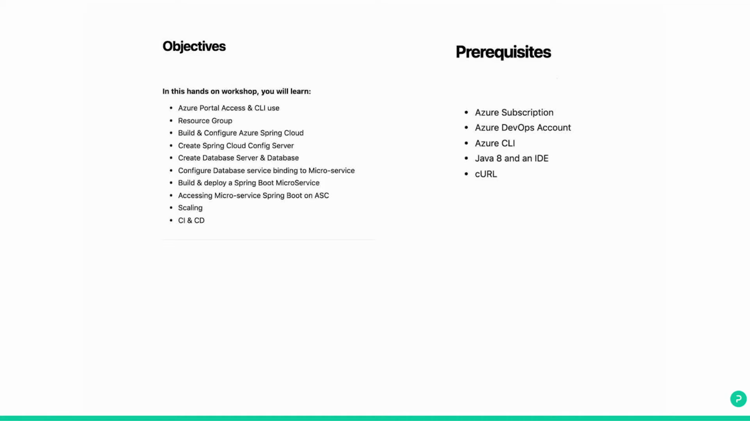You need to install the Azure CLI. In a later section, I will show you where you can install the CLI from. You need to have Java 8 minimum and an IDE, either Eclipse, IntelliJ, or any other. And your system should have the curl utility. So just make sure you have all these things handy. Then we can start working on the workshop.